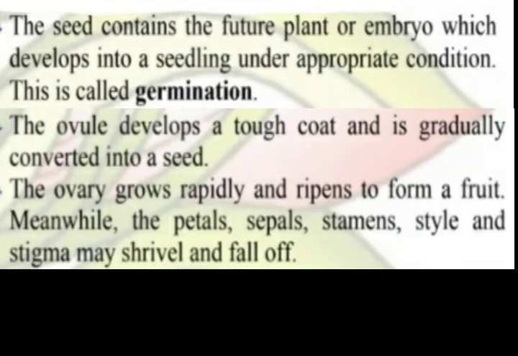What is germination? How are seeds and fruits formed? The seed contains the future plant or embryo, which develops into a seedling under appropriate conditions. This is called germination. The ovule develops a tough coat and is gradually converted into a seed. The ovary grows rapidly and ripens to form a fruit. Meanwhile, the petals, sepals, stamens, style, and stigma may shrivel and fall off.